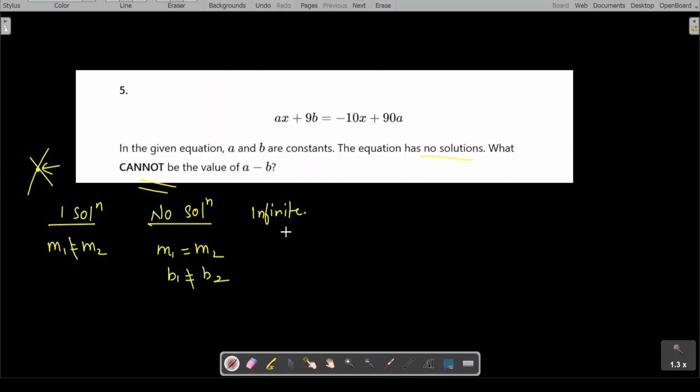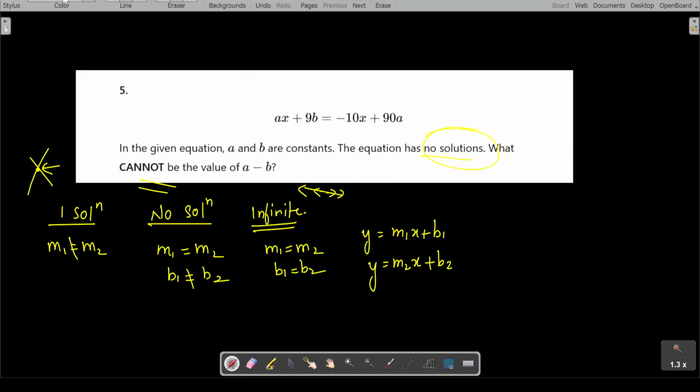Now from there, we are talking about the slope-intercept form, right? Let's say these are the two different equations of two lines, so we are comparing this. Now when we have infinite solutions, that means whenever my two lines are coinciding, we have so many common points. In that case, I can say that the slopes are equal as well as the y-intercepts are equal. Okay, here the condition is no solutions. Basically, whenever there is no solution, that means lines are parallel, slopes are equal, y-intercepts are not equal.